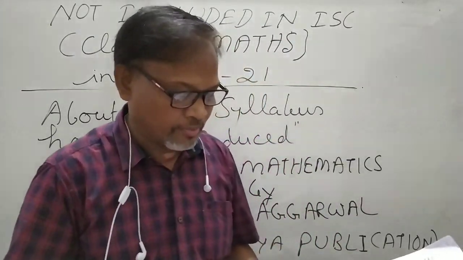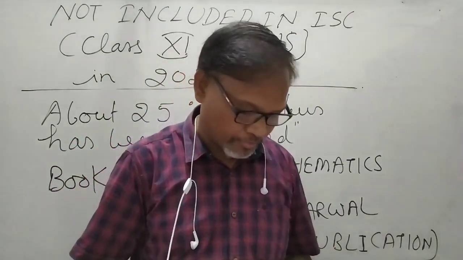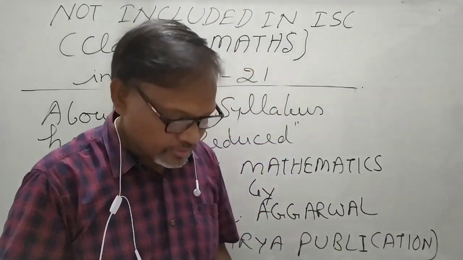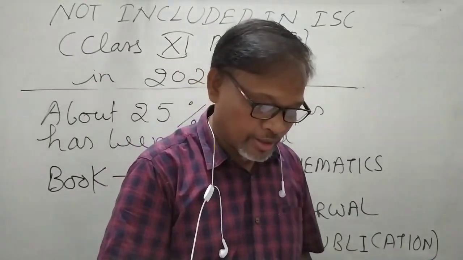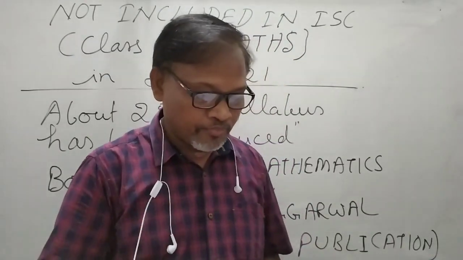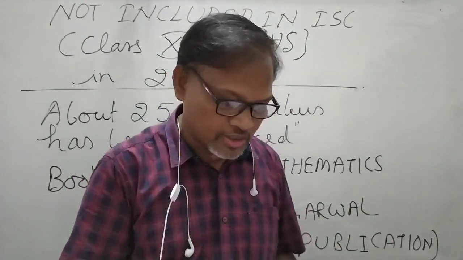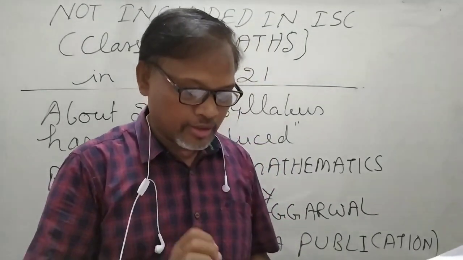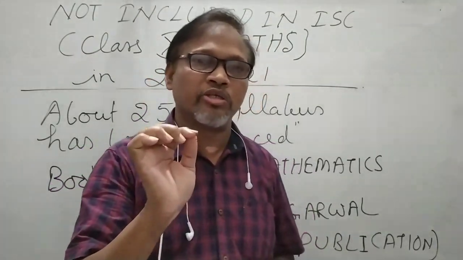Then the complex number chapter 5. Especially the locus questions on complex numbers and triangle inequality have been removed.